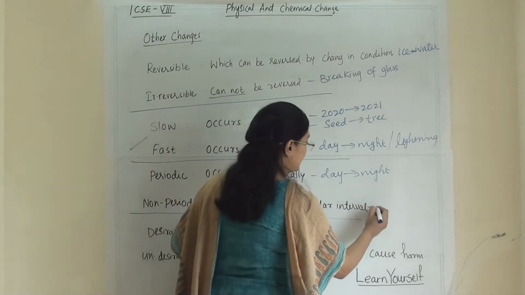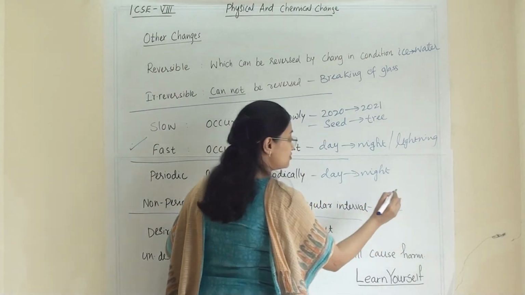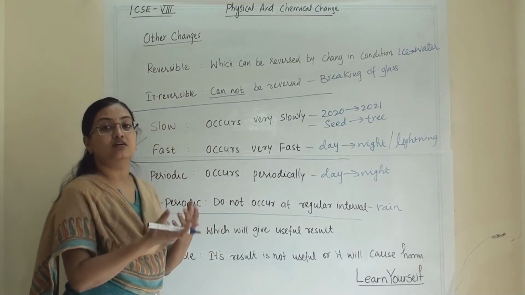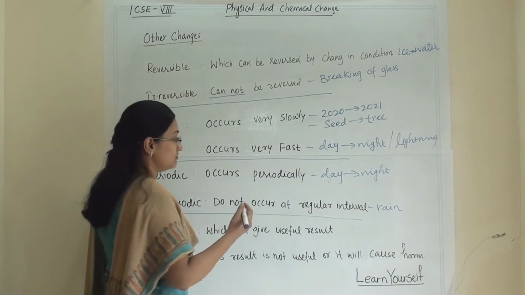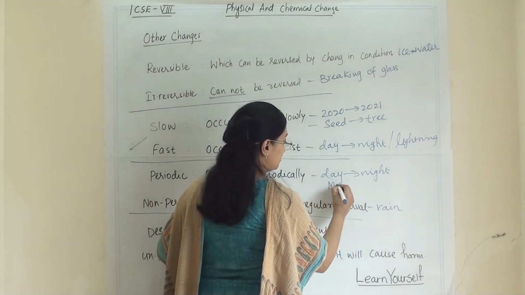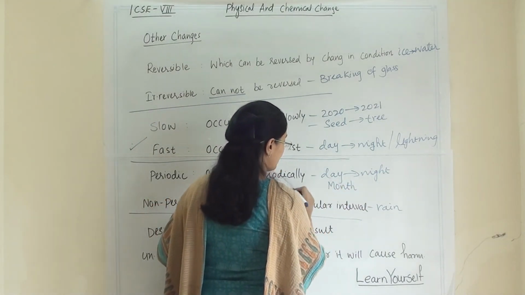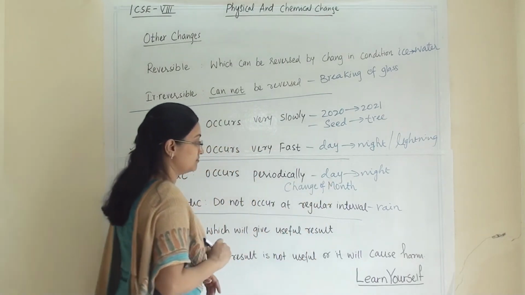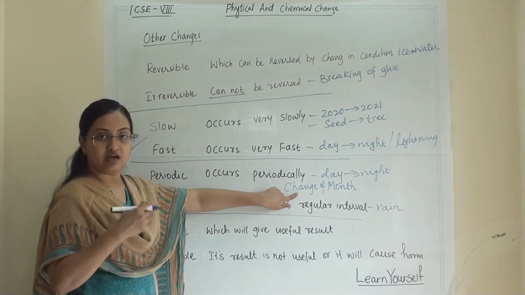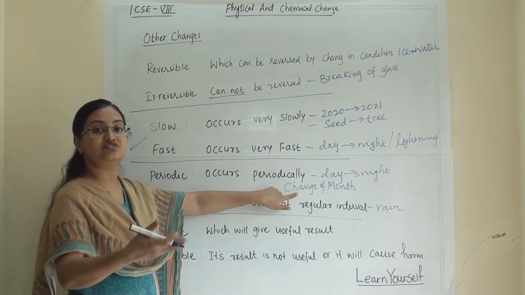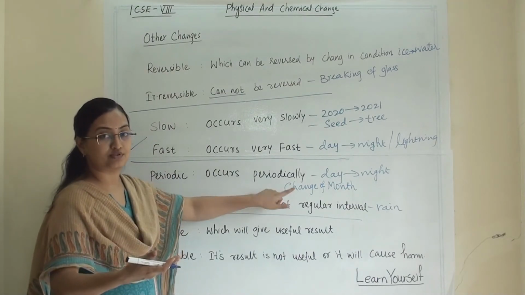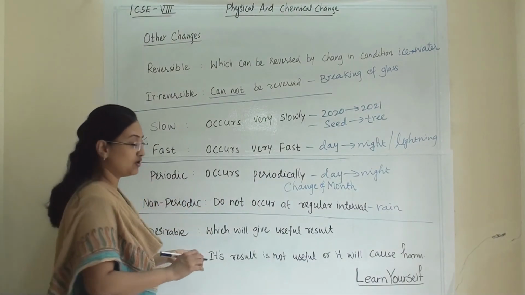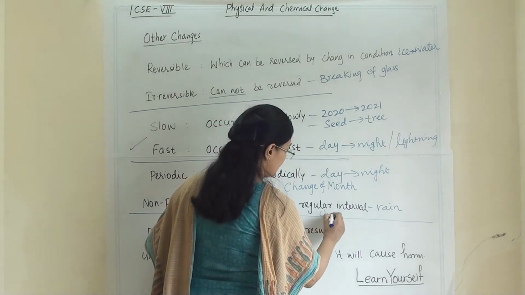For example, rain is not periodic. There is no fixed time for rain. In periodic change, we can add one more example: the change of month. After certain days the month will change. It is going to happen, so it is periodic. In non-periodic change, we can add one more example: a change of weather.